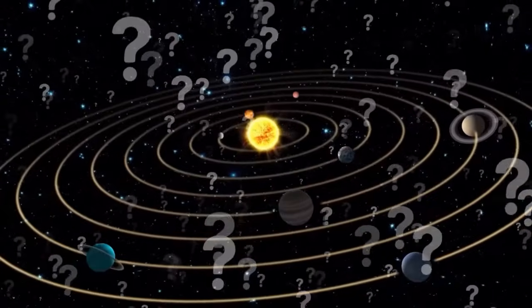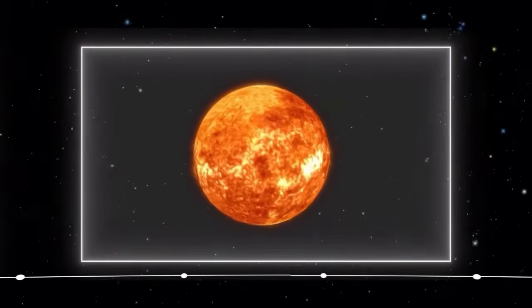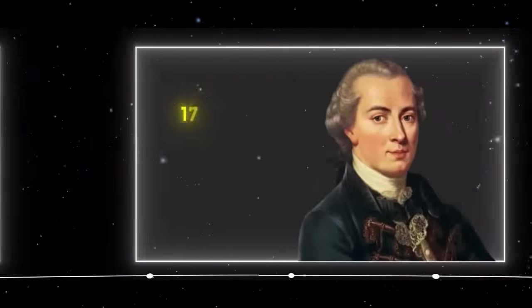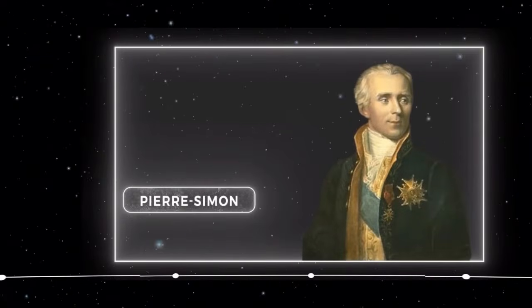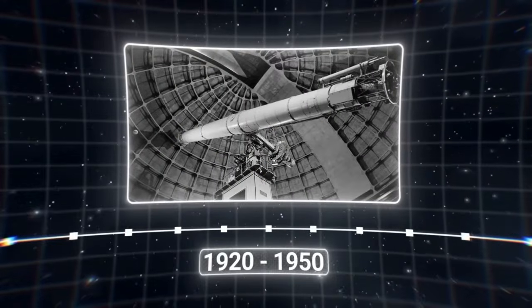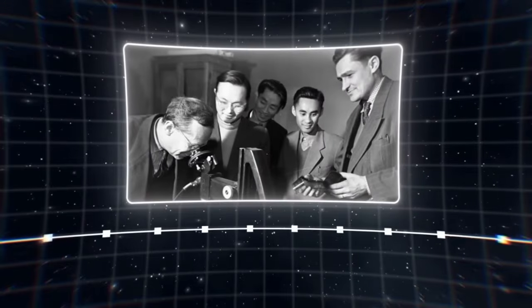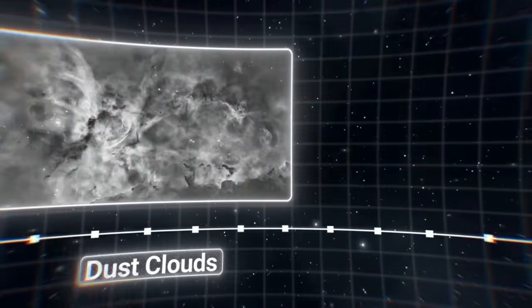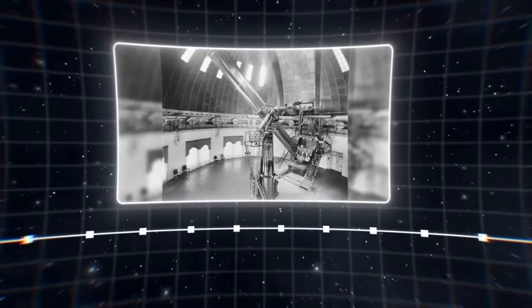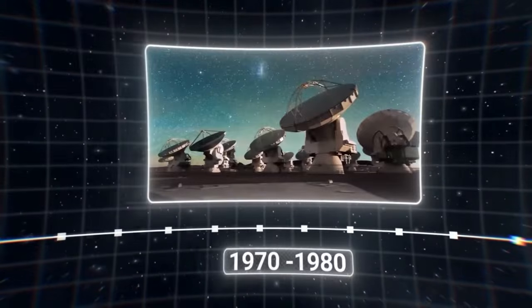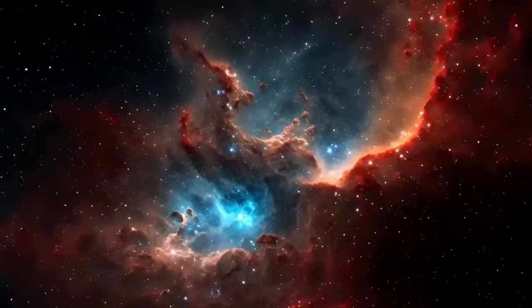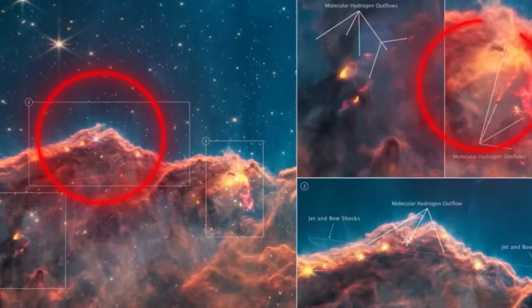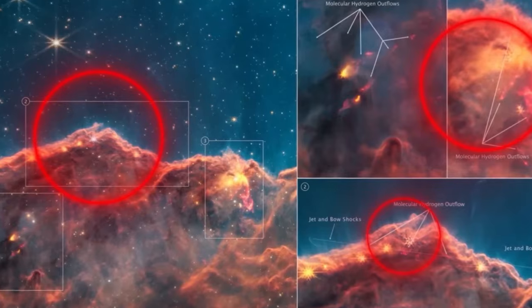This process was once a mystery, but now we have clear evidence. The star formation theory was first introduced in the 1700s by German philosopher Immanuel Kant and French scientist Pierre Simonet, but back then, it was only a theory. From 1920 to 1950, as telescopes advanced, scientists began making observations, but they still couldn't see into these dense molecular clouds. It wasn't until the invention of radio and infrared telescopes between 1970 and 1980 that scientists could observe the insides of molecular clouds. These observations revealed that new stars are indeed born within these clouds, and planets are formed from the leftover dust and gas.